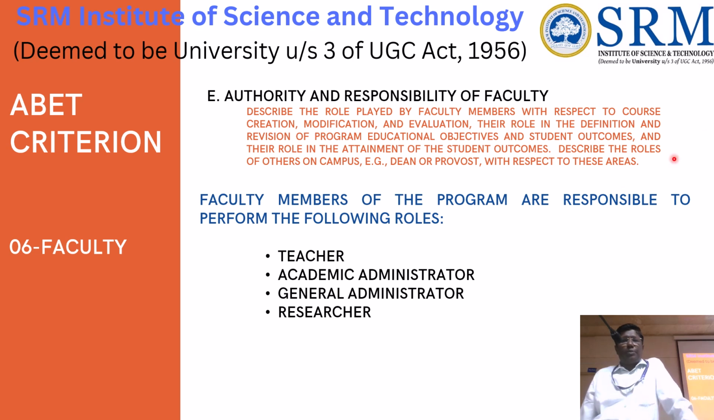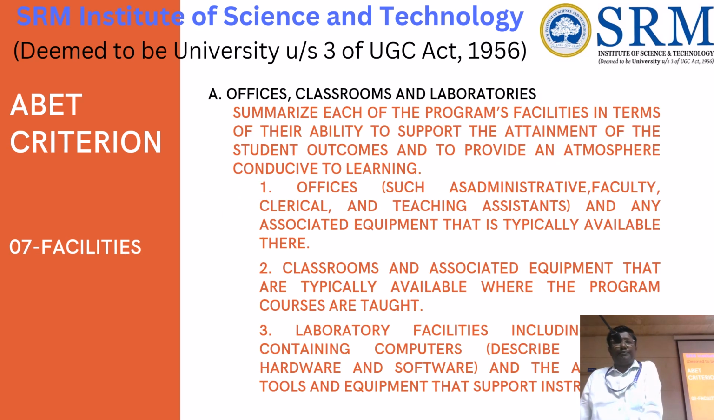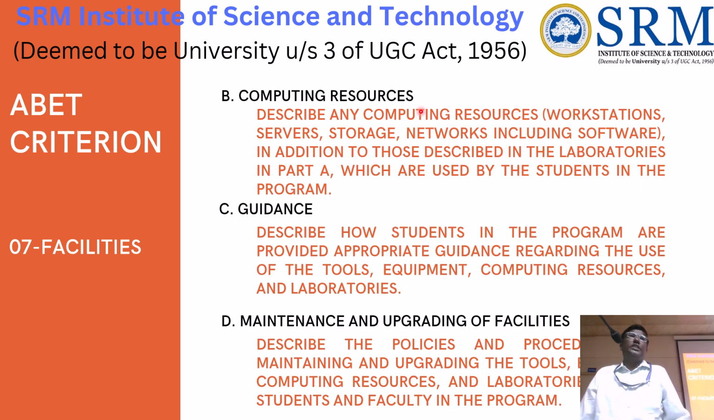And other responsibilities, and what roles we are providing, this we have to give: teacher and academic administrator, general administrator, and researcher for the faculty. And facilities: they are looking at the offices, classrooms and laboratories, how the office space is given, and whether the classroom and laboratory spaces are enough for the students, like that they'll be verifying. And computing resources, whether the computers are sufficient to teach them, and guidance, how the guidance is given, and maintenance and upgrading of the facility, what procedure is adopted at SRM, they'll be verifying it.